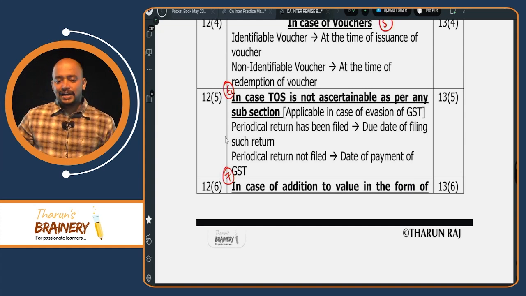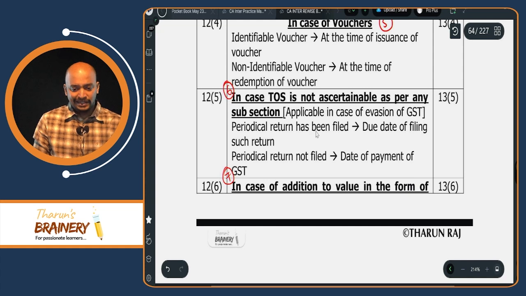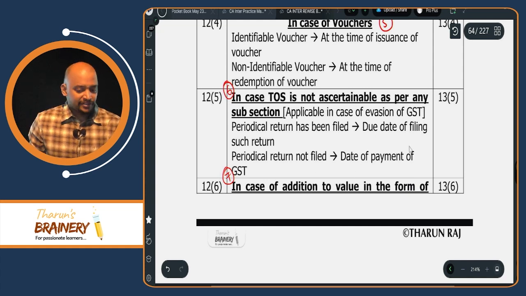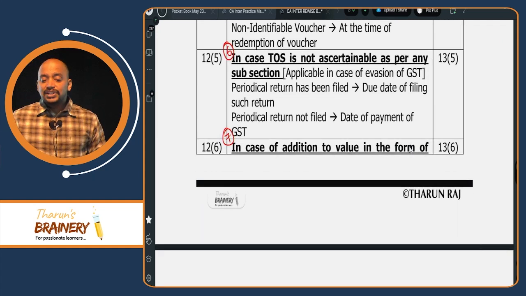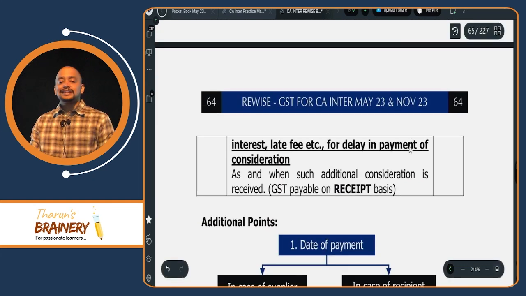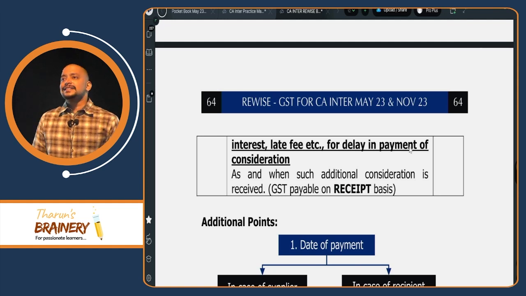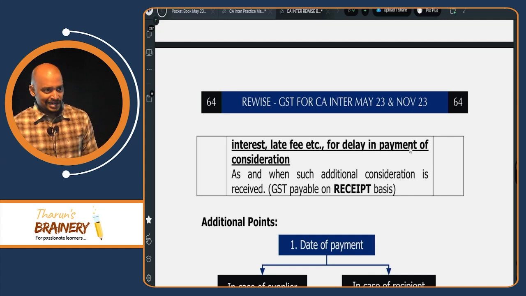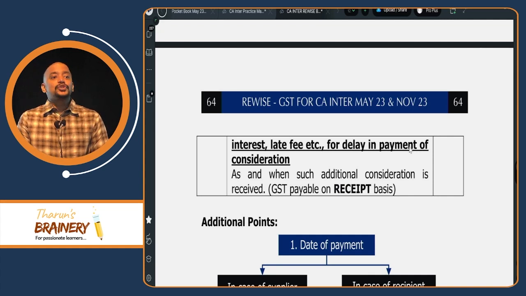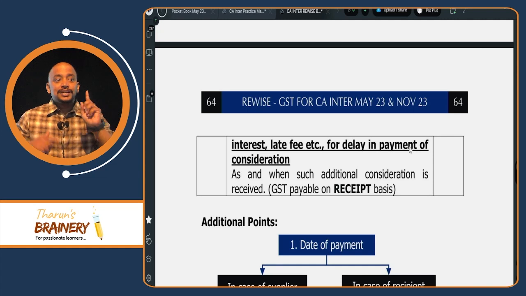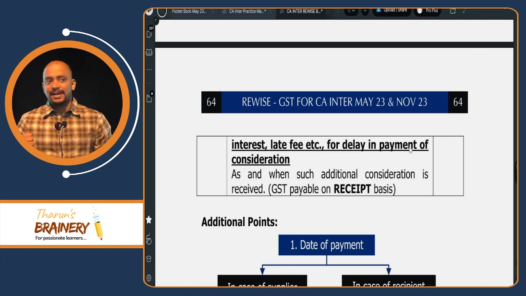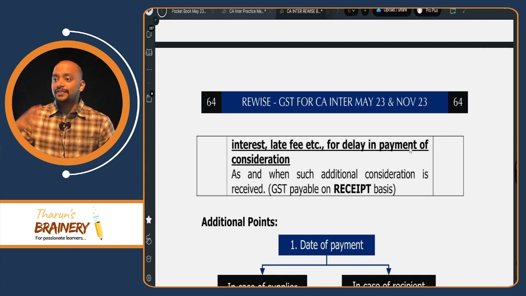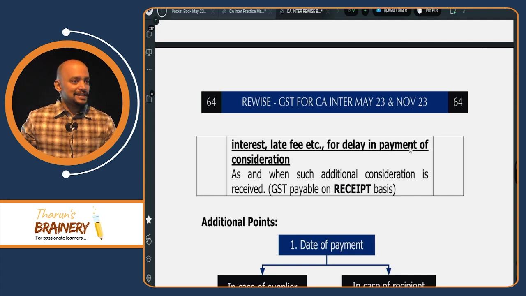Clear? So residual cases: periodical return filed, due date of filing return. Periodical return not filed, date of payment of tax. Then the last case, addition to value in the form of interest, late fee or penalty for delay in receipt of consideration. In such cases, GST is payable on actual basis, that is, as and when the interest is received. I told you long back, interest is always taxable on receipt basis. Whenever it is actually received, that is the time of supply, not whenever it accrues. That is given in subsection 6.